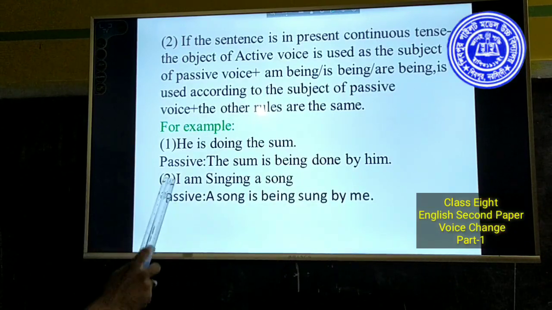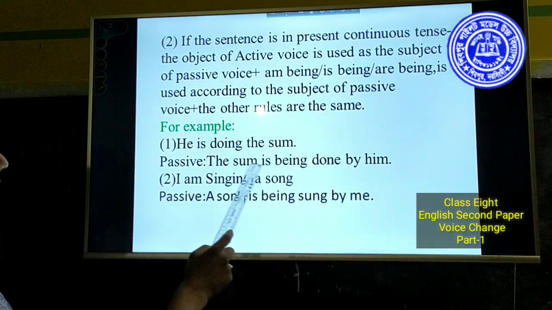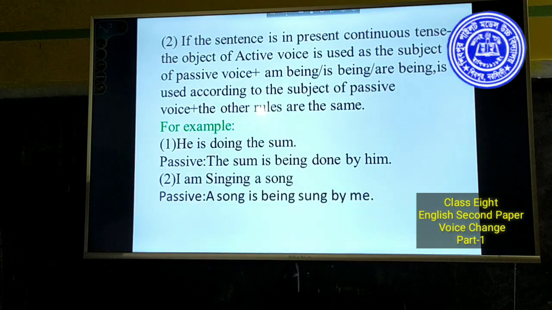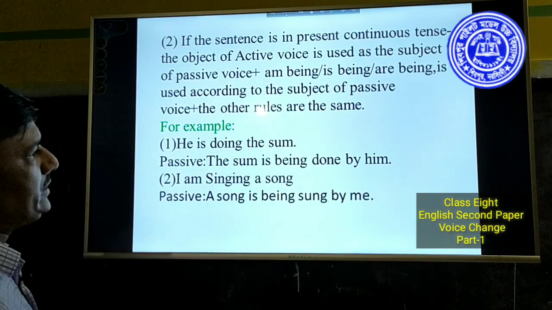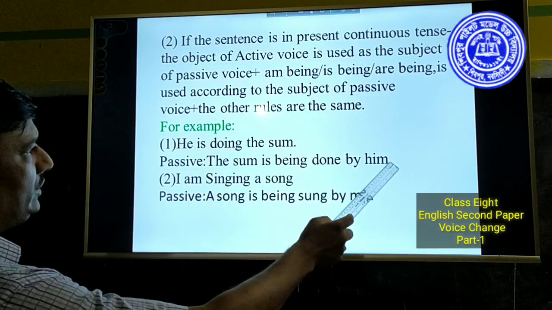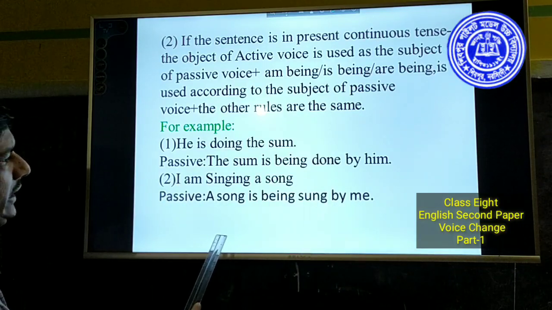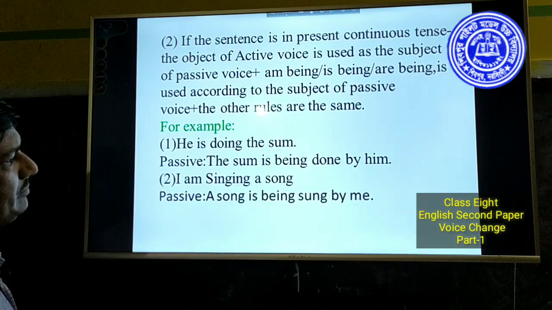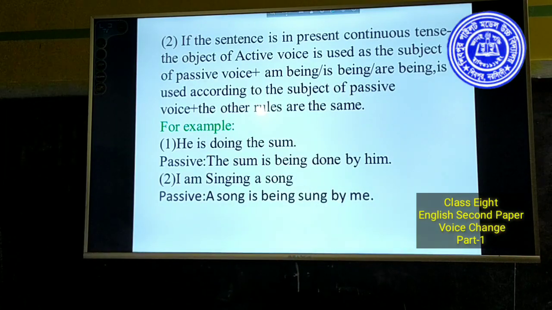For example, "He is doing the sum." "This sum is being done by him." Here the sum is used as the subject of passive voice, is being helping verb according to the subject of passive voice, done past participle form of main verb, by preposition, him object. "I am singing a song." "A song is being sung by me." Here a song is used as subject of passive voice, is being helping verb, sung past participle of singing, by preposition, me object.